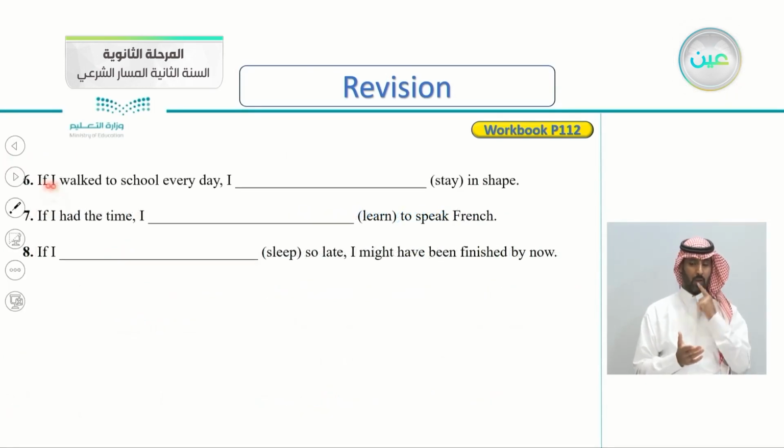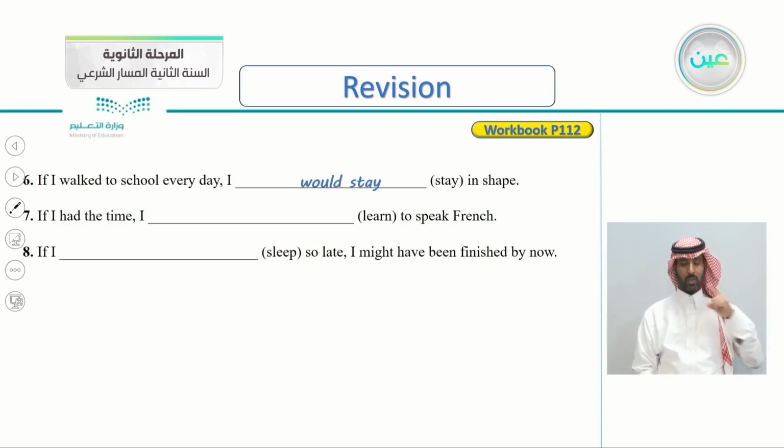Number 6, if I walked to school every day, if I walked, past tense, if I walked to school every day, I stay in shape. So, this is a present hypothetical. So, I would stay in shape, or you can answer with might. Maybe I might stay in shape. If I walked to school every day, I would stay in shape.